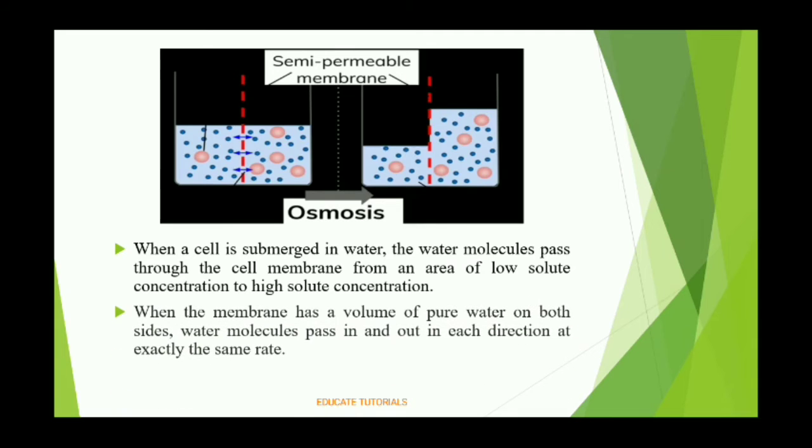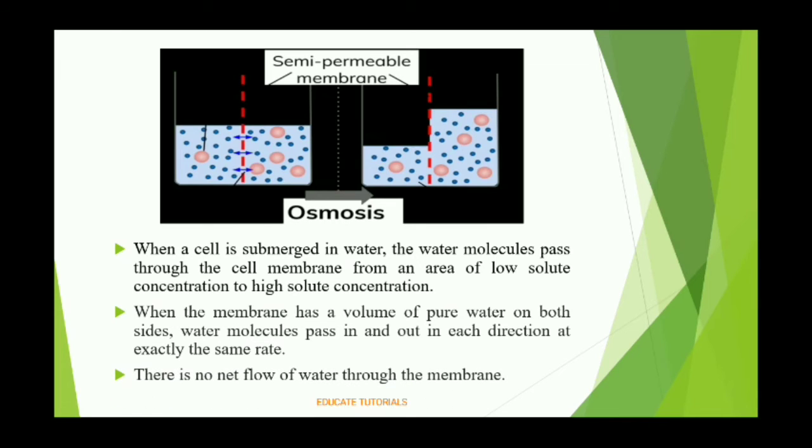So when the membrane has a volume of pure water on both sides, water molecules pass in and out in each direction at exactly the same rate. When the volume is pure water, when there are no solid particles, at that time the movement rate is the same.